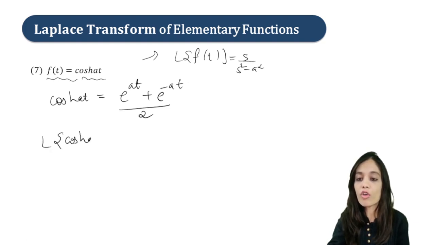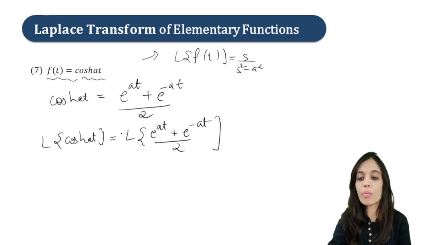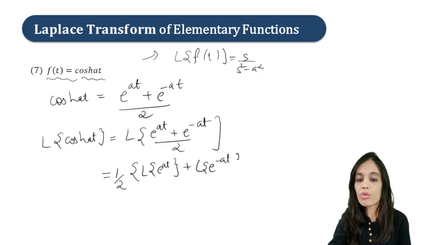So Laplace of cosh at will be equal to Laplace of e raised to at plus e raised to minus at upon 2. Fine. Now use the linearity property, so we can write this as 1 upon 2 times Laplace of e raised to at plus Laplace of e raised to minus at. Fine.